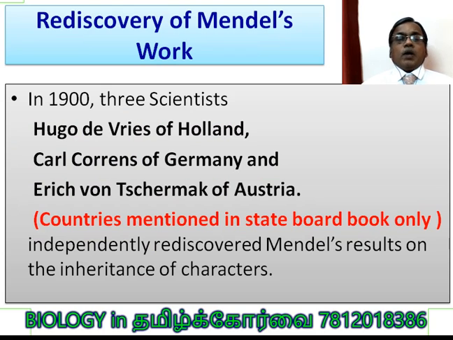Rediscovery of Mendel's work. In 1900, three scientists, Hugo de Vries of Holland, Karl Correns of Germany and Erich von Tschermak of Austria. The country names are given in the state board book but not in the CBSE book, so CBSE students should take note of it here. These three scientists independently rediscovered Mendel's results on the inheritance of characters.